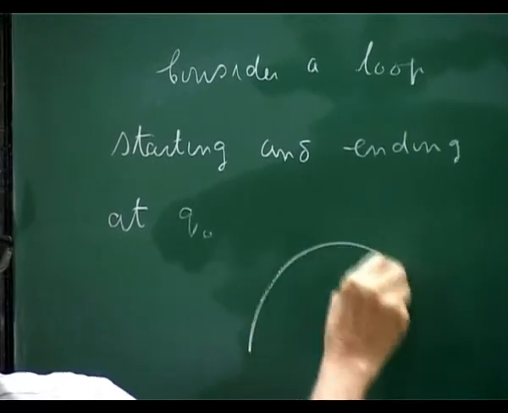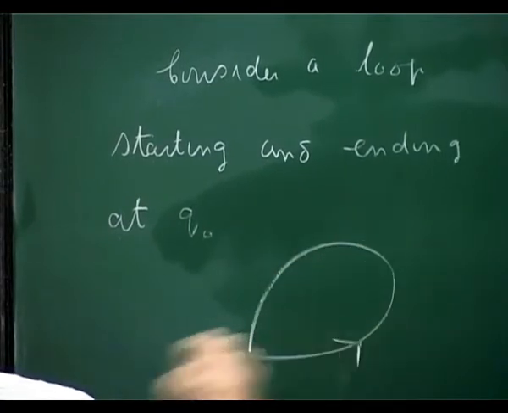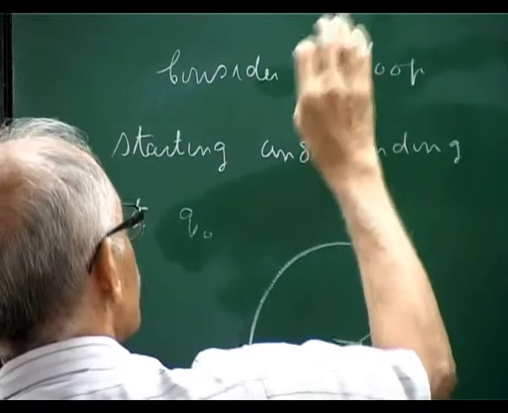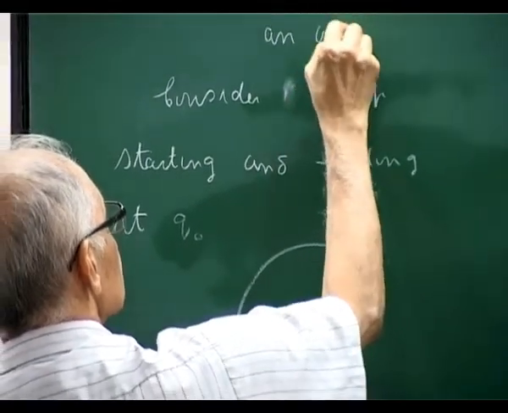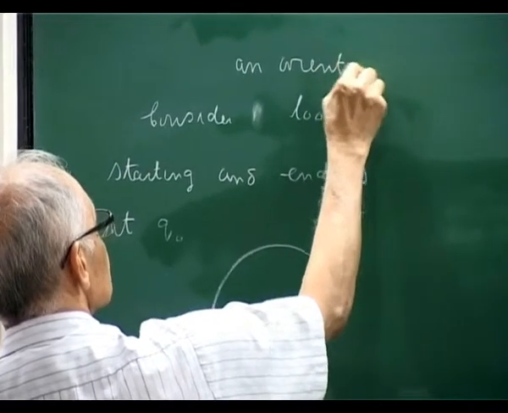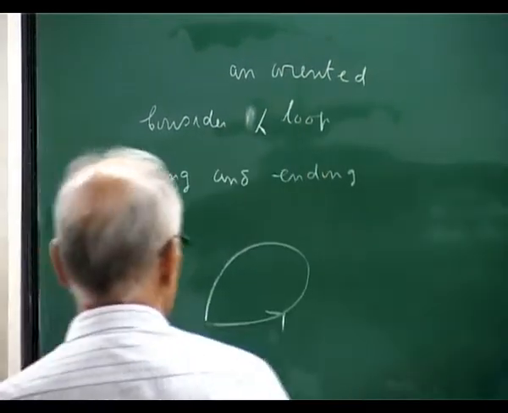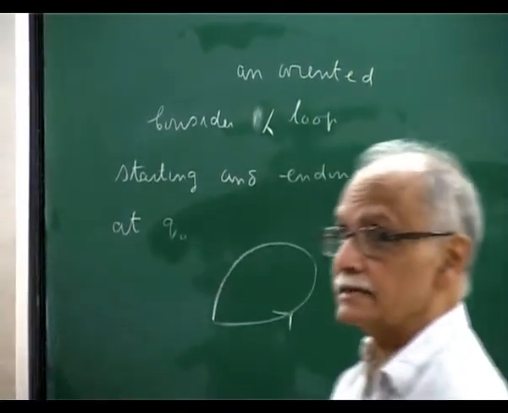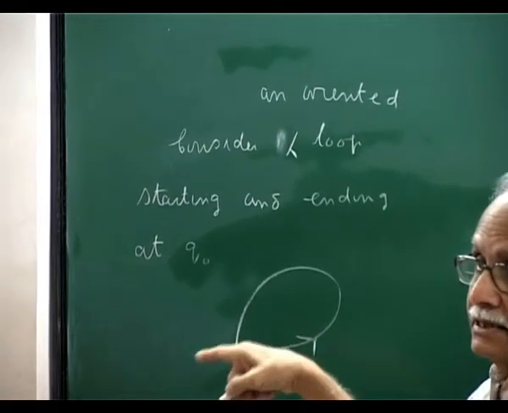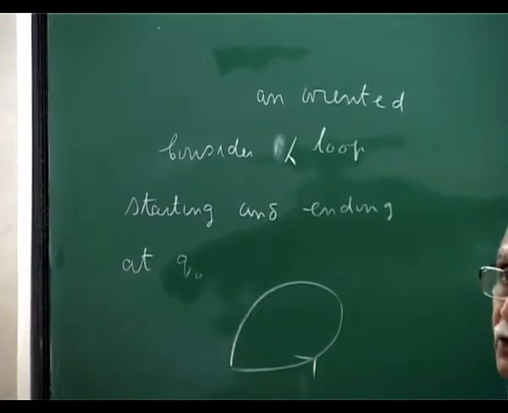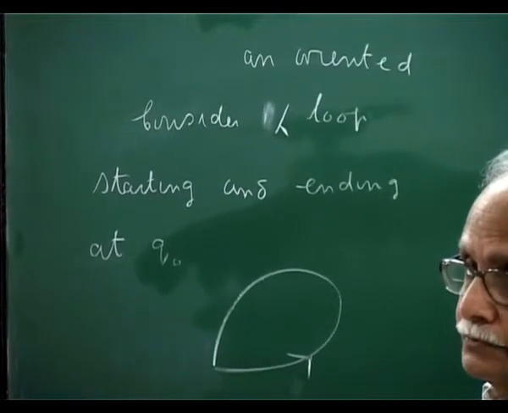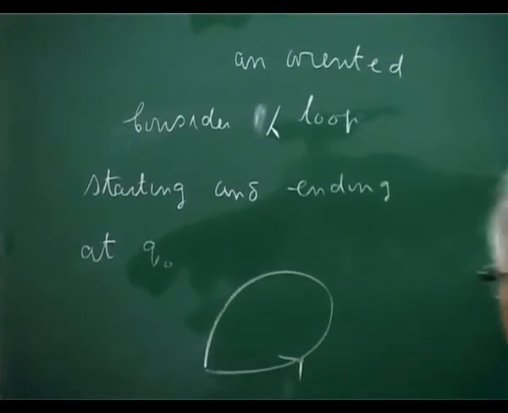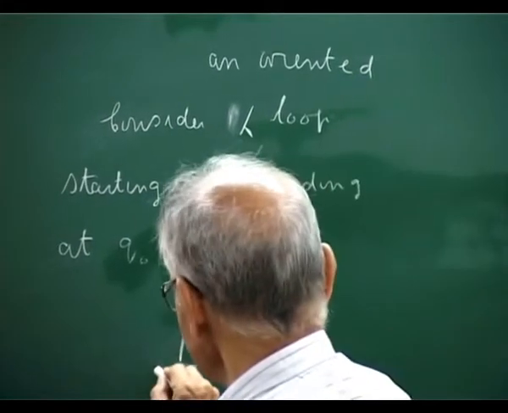So you have a loop here, I should say an oriented loop, so the loop is oriented. The reverse orientation will be a different loop. There is no parameter running along the loop. So this is my Q0.